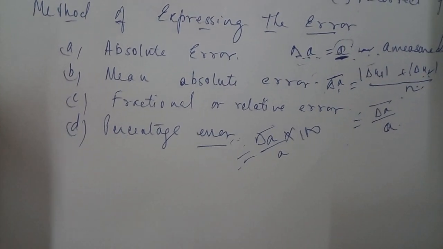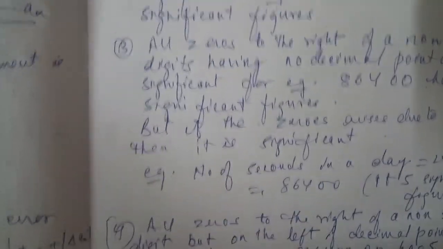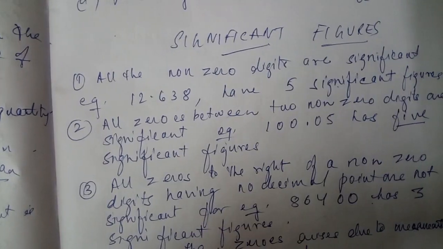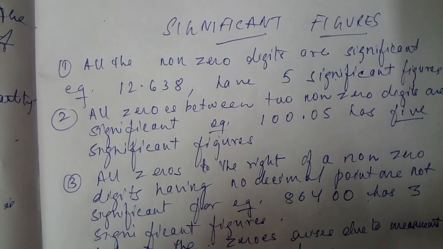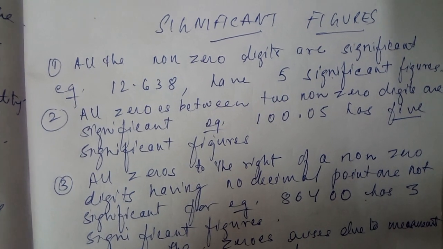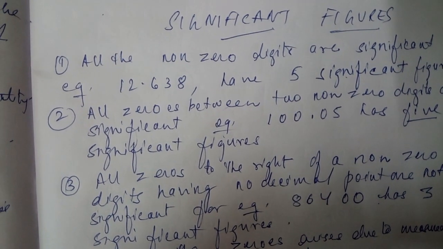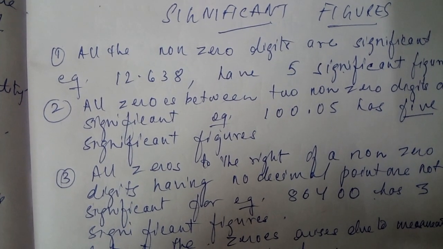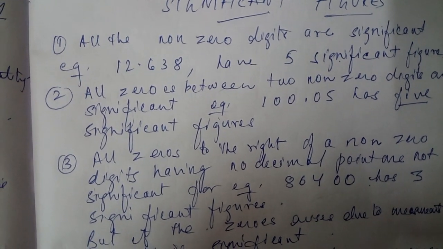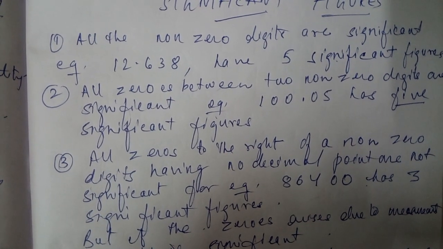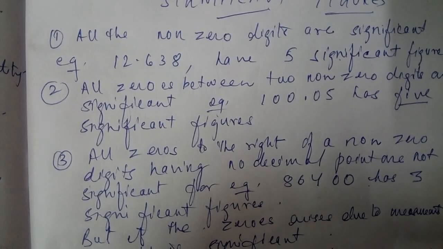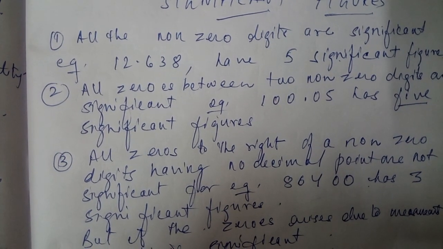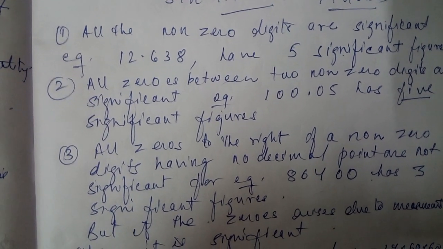Now let us talk about significant figures. When we talk about significant figures, what exactly comes to our mind? Let us see one by one all the rules for significant figures. First, all non-zero digits are significant figures. You can see that 12.638 has 5 significant figures. There is no zero, so whatever non-zero digits there are, they are significant. Next, all zeros between two non-zero digits, like 1 and 5, are counted as significant figures.